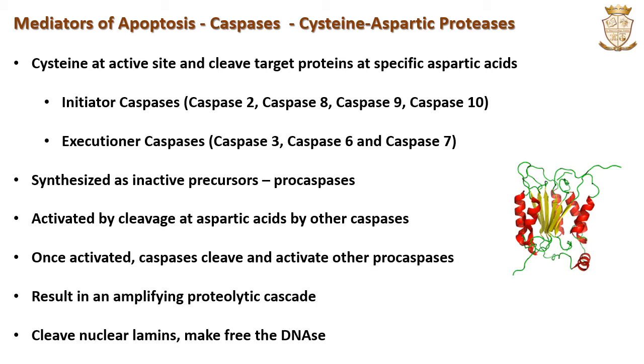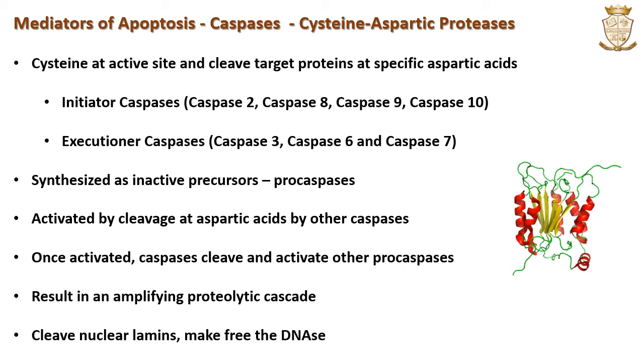Once activated from the procaspase into an active caspase, they cleave and activate other procaspases, resulting in an amplifying proteolytic cascade. The initiator caspases autoproteolytically undergo cleaving and activation, while the executioner caspases are cleaved by the action of initiator caspases.